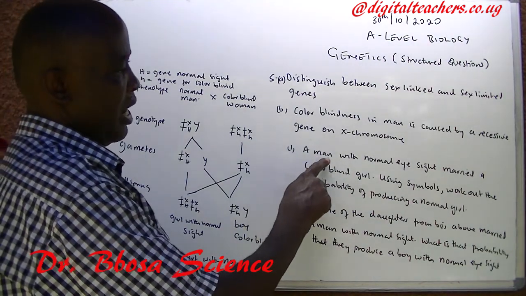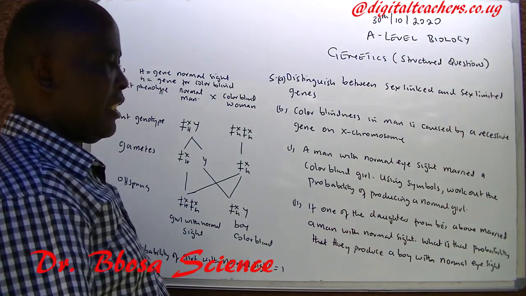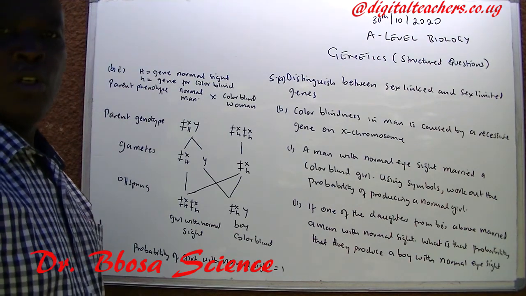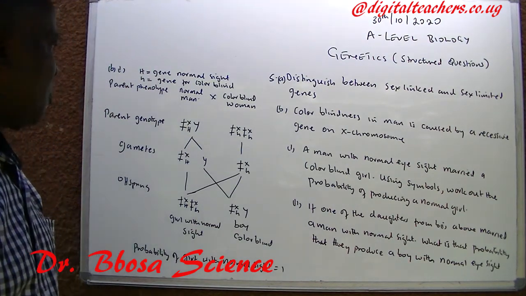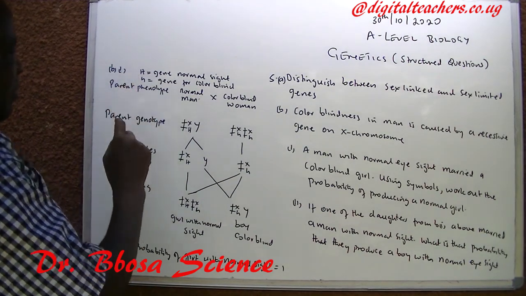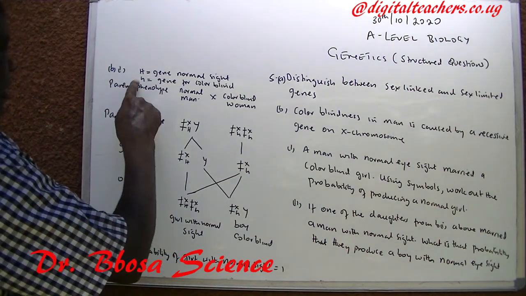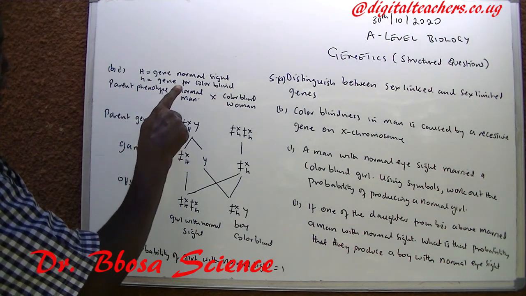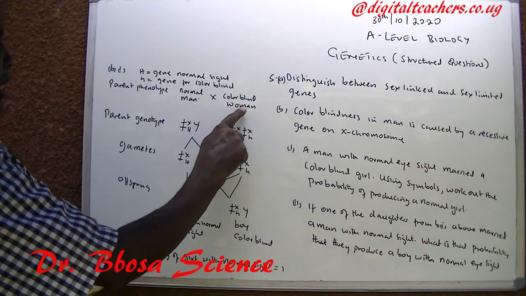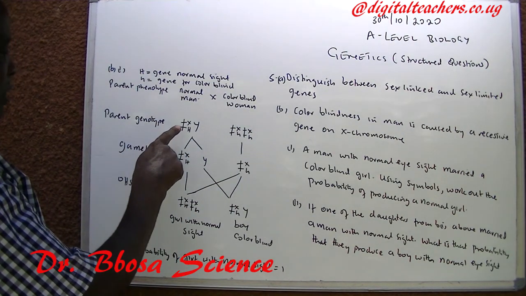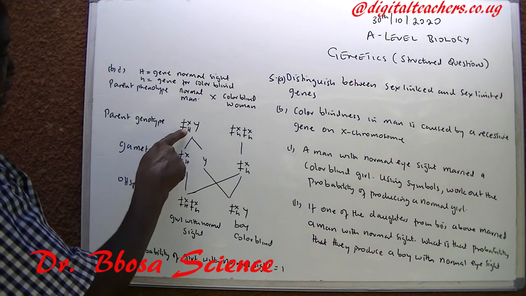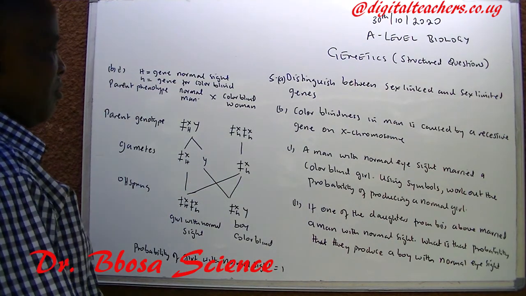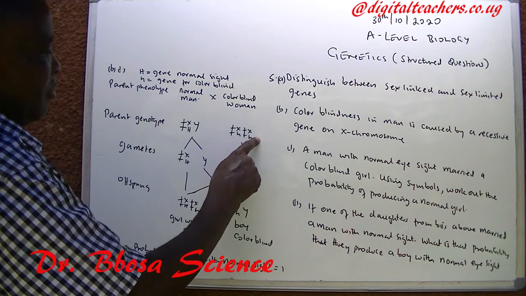1. A man with normal eyesight married a colorblind girl. Using symbols, work out the probability of producing a normal girl. If capital H is gene for normal sight, small h is gene for color blindness, the parent phenotypes are normal man, colorblind woman. The genotype for normal man is X capital H Y. The genotype for colorblind woman is X small h, X small h.